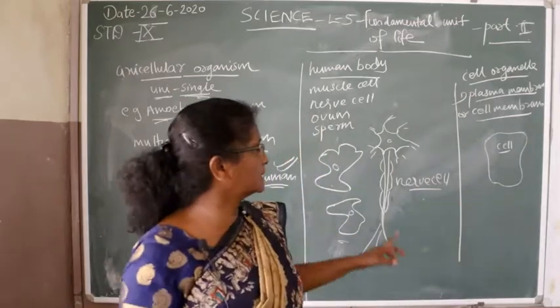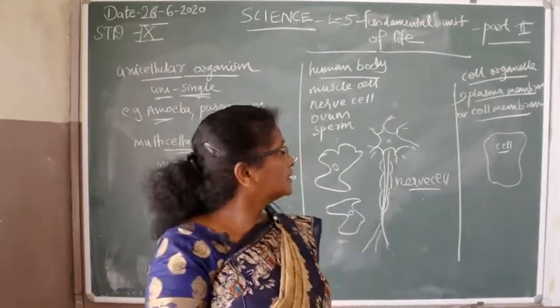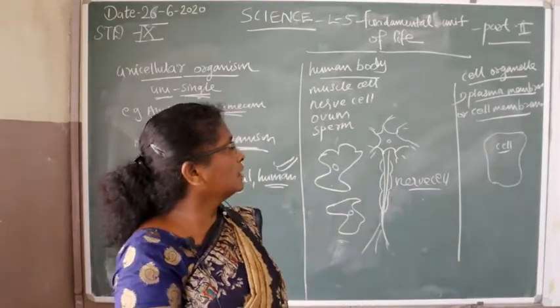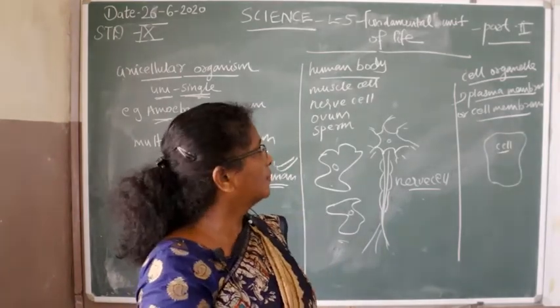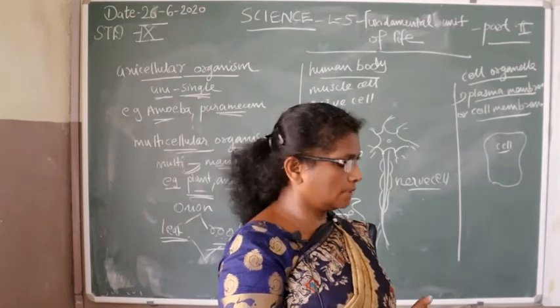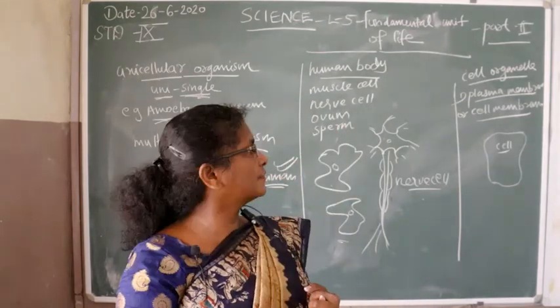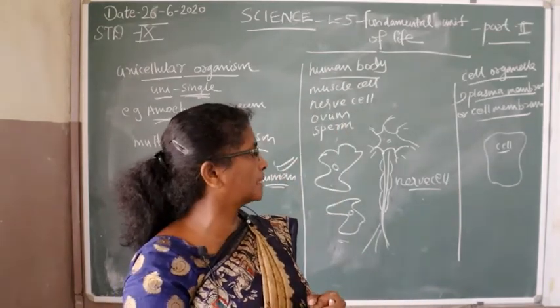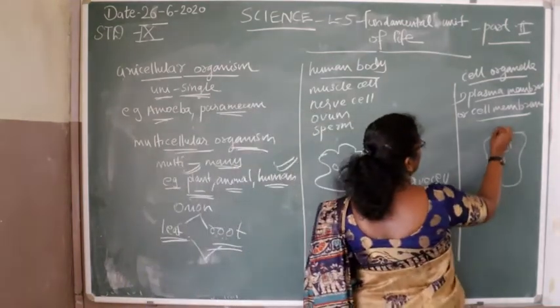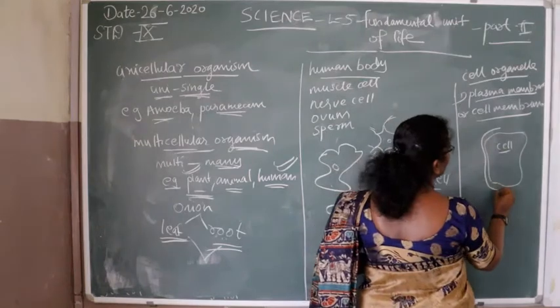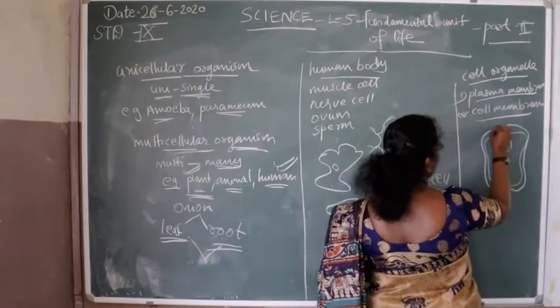Students, this is the diagram of the cell. The cell organelles are the various components present inside the cell: mainly cytoplasm, nucleus and plasma membrane. First one, the plasma membrane or cell membrane. The plasma membrane is the outer covering of the cell.